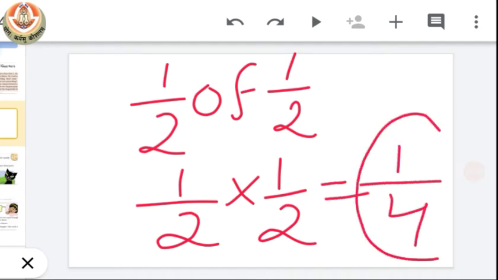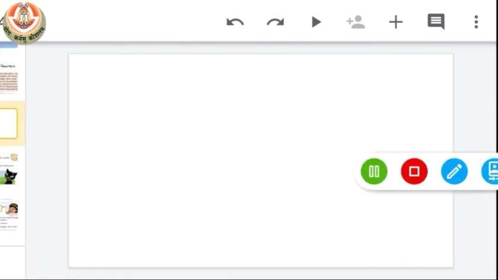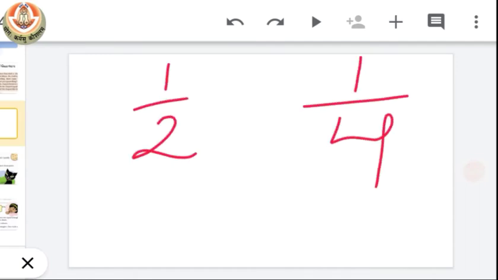So 1 upon 4 is the numerical representation for quarter. This is our half and this is our quarter. Keep in mind that half is represented as 1 upon 2 and quarter as 1 upon 4.